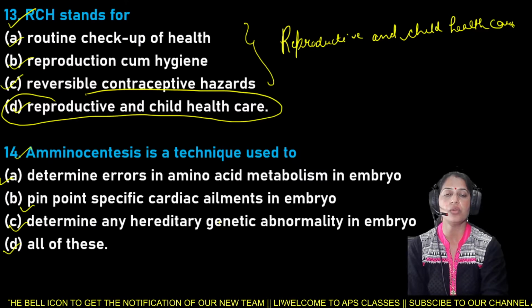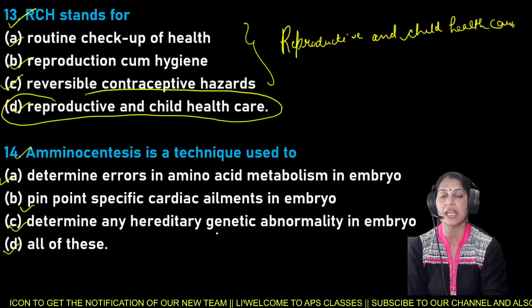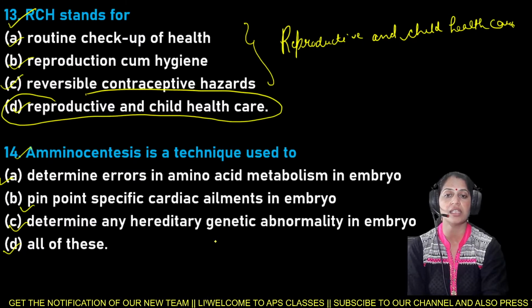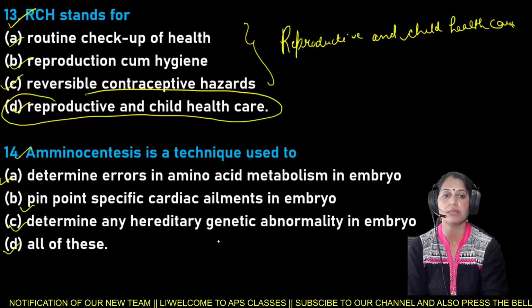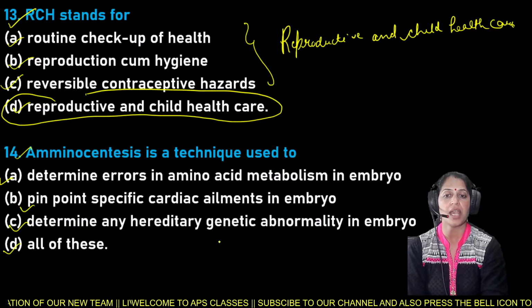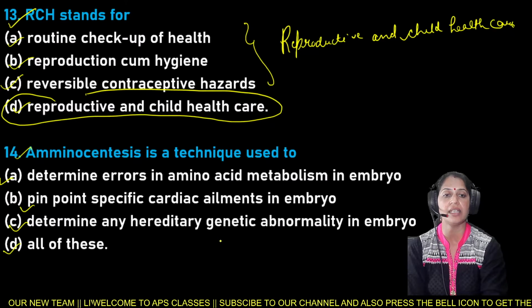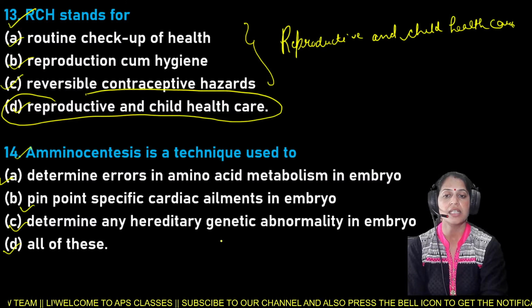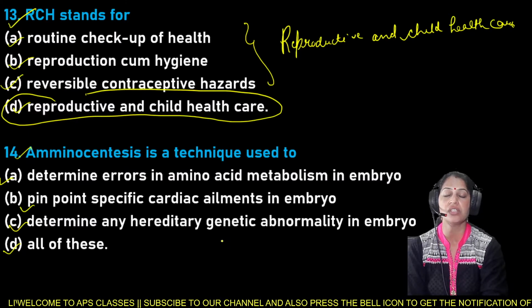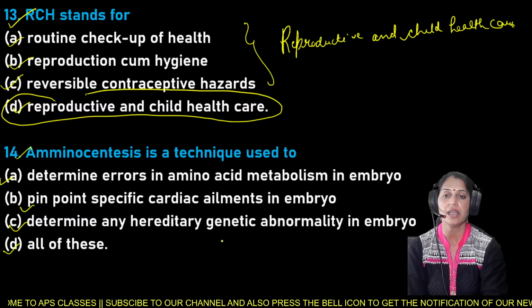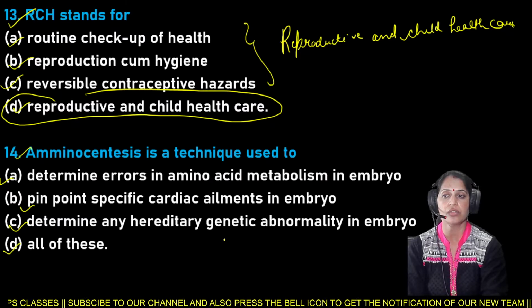So here amniocentesis is a technique, and that technique is specially used either to determine errors in amino acid metabolism in embryo, B, or to pinpoint specific cardiac ailments in the embryo, C, or to determine any hereditary genetic abnormality in the embryo. So here it is question number 14.